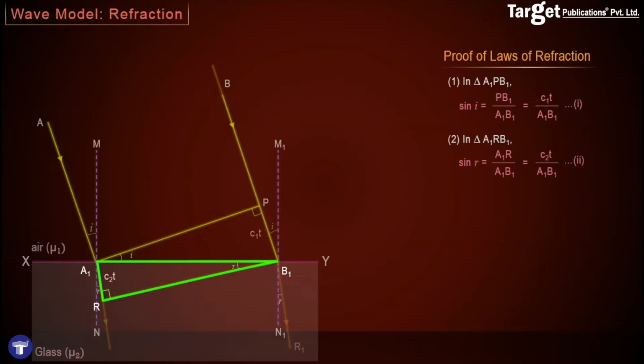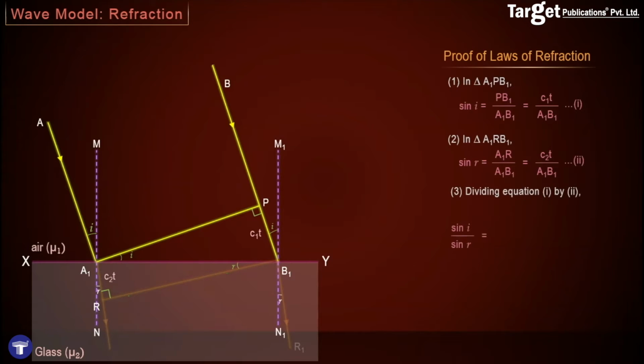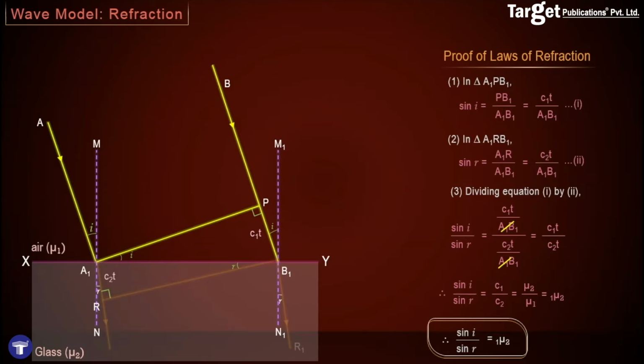We now divide equation 1 by 2, and we get that sine i upon sine r is nothing but C1t upon A1B1 divided by C2t upon A1B1, and A1B1 cancels and t also cancels, and we get that sine i upon sine r is equal to C1 by C2, which is by definition the refractive index of the second medium with respect to the first. Thus we have proved that sine i upon sine r is equal to mu 2 with respect to 1, and we know this is Snell's law, and thus we have proved the laws of refraction using the wave theory of light.